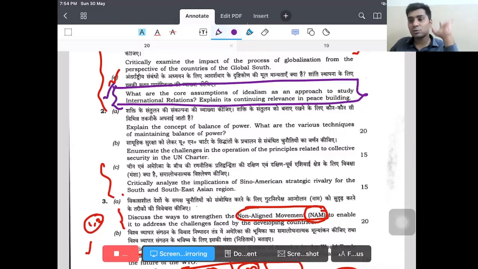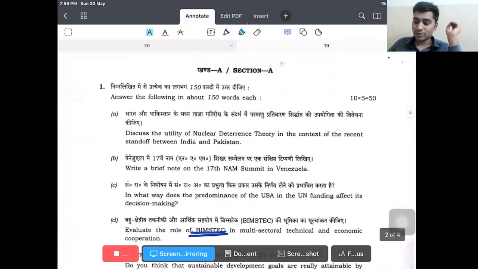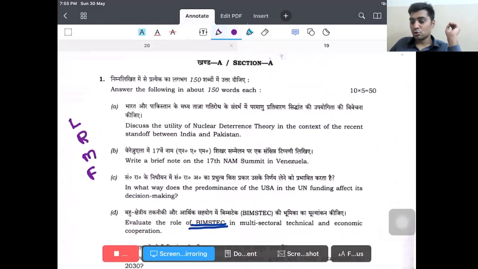So there is one direct question, at least for one 10 marker, or at least for a 15 marker, from the topic that we prepared. But the application is found in each and every question. That is what I wanted to say. Right? Now we will look, the same thing can be applied here also. You can apply the thinkers. See, remember again, what are the thinkers that we read? The liberal school, the realist school, the Marxist school, the feminist school. Right? If you just remember this, in the light of this, you can analyze every question.